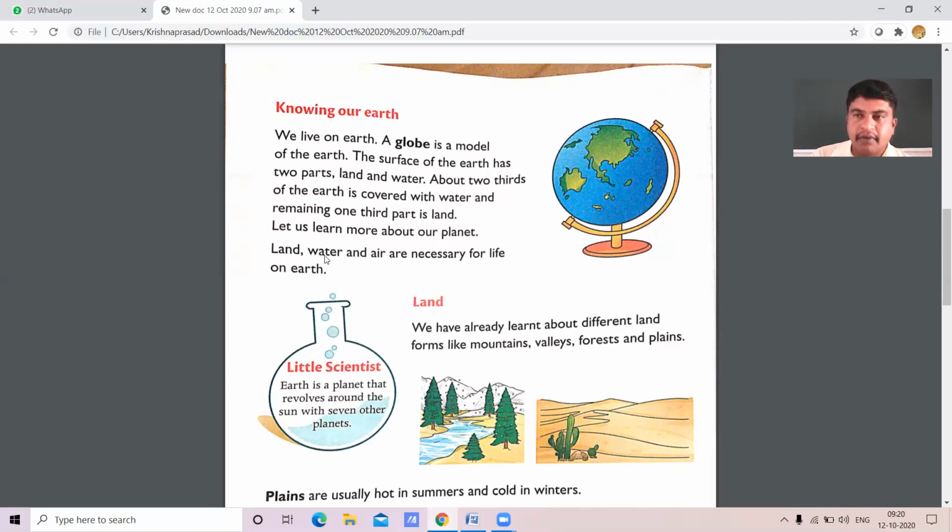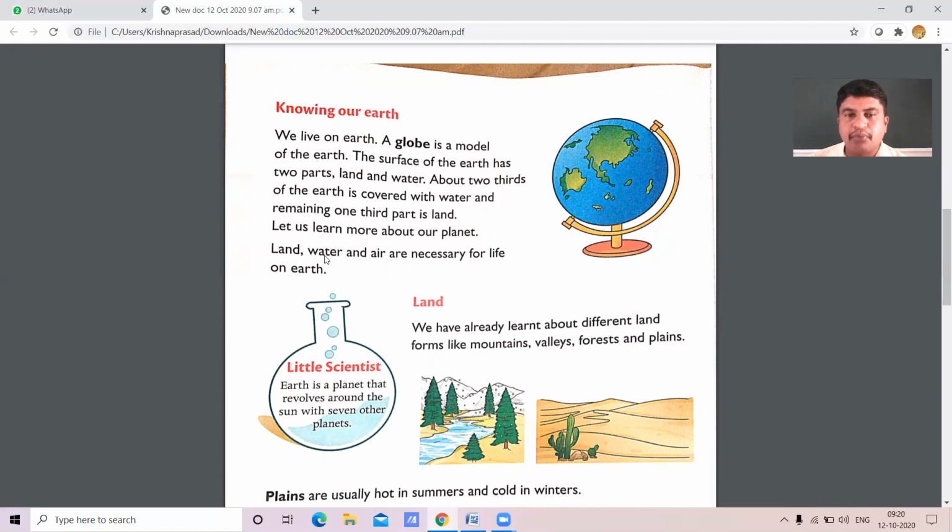Like that, even water also. Yes, water is life. Without water, is it possible to live on the earth? All the living beings are dependent on water. Water is life. That is why the earth is called a blue planet.